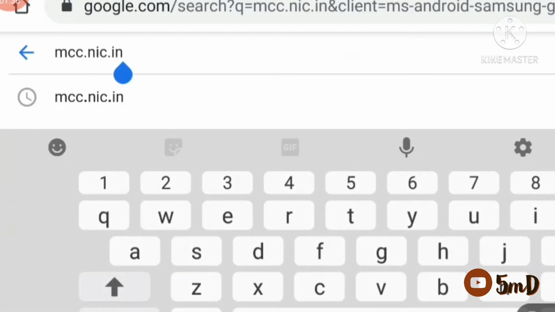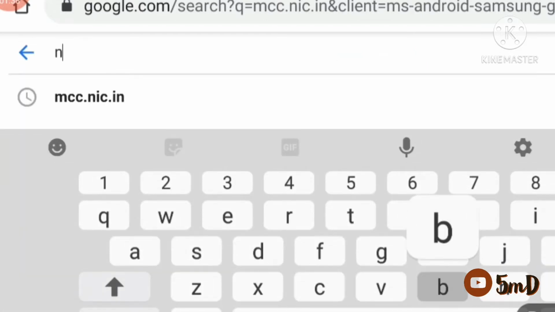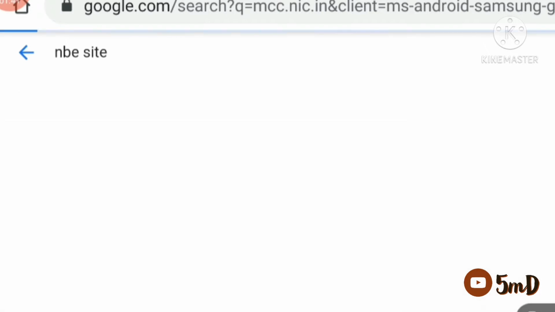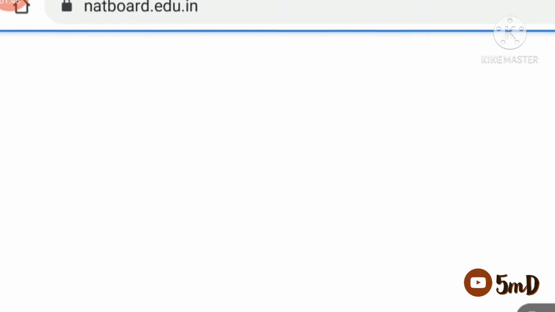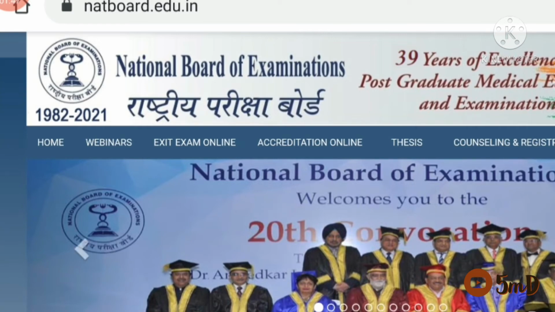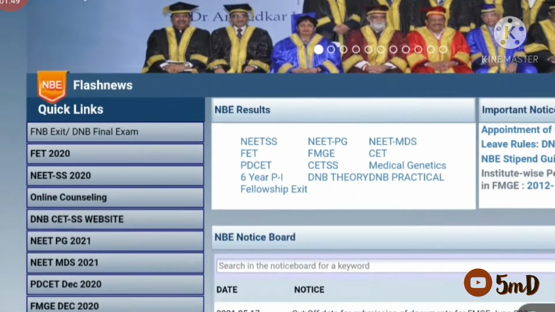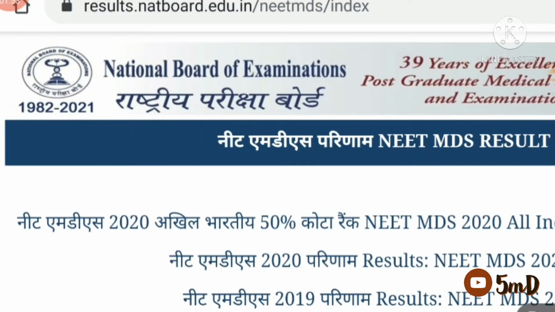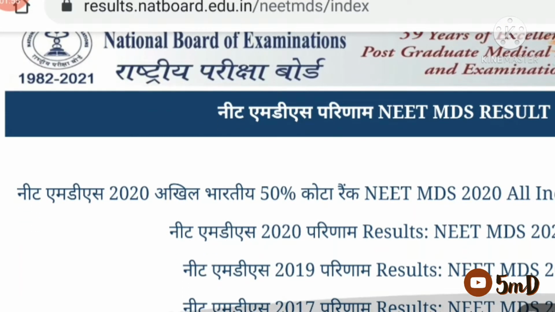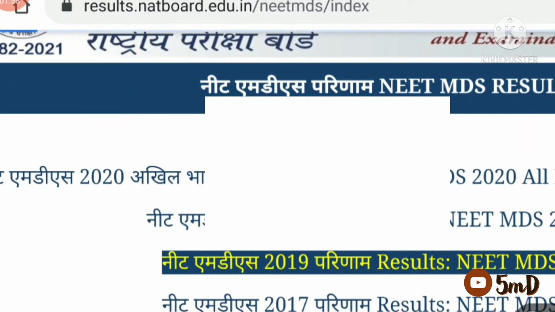To know the marks scored by respective ranks, we need to enter the website which conducted the exam. That is the National Board of Examinations. They usually publish the results and have an archive of the previous 2 years' results. In that website of NBE, we could see the NEET PG and NEET MDS given there. Choose the NEET MDS category. We could see the results of 2020, 2019 and 2017.